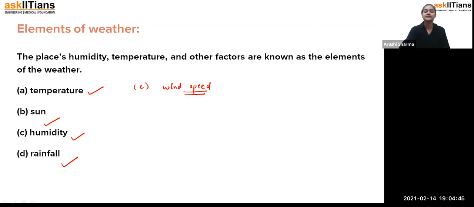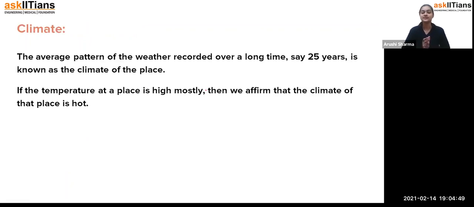Fine, students. So we have discussed the elements of weather. Now coming to climate. Students, if we talk about weather, weather is something which changes over a very short period of time. But climate is something which does not change over a short period of time. It's a long-time thing.